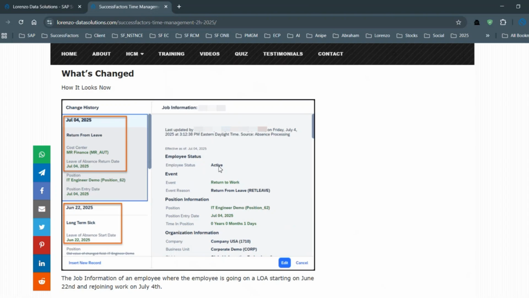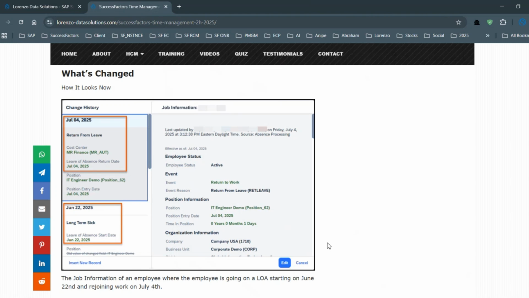But actually the employee status is supposed to change, maybe to paid leave, but in this screen you're seeing it as active. Usually it has to show as employees on paid leave. Okay, I'm sorry, this is a written record, we are seeing it, but in this screen it will show the leave of absence start date as an example. At that time the status also will change here. In this screen we can clearly see it is not changing, but that needs to be corrected for this screen.